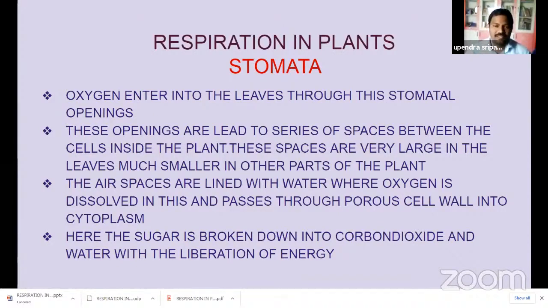The main function, the main target of respiration is this one. Glucose or sugar is broken down into carbon dioxide and water. Then the energy is released. The raw energy produced by photosynthesis is broken down into different energy forms. Only in this form of energy can the plant cells use it. So in the respiration process, the energy is released. This energy is used by the plant's body in different cellular functions.